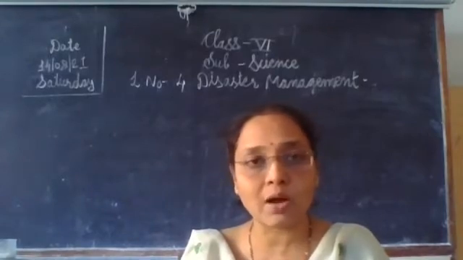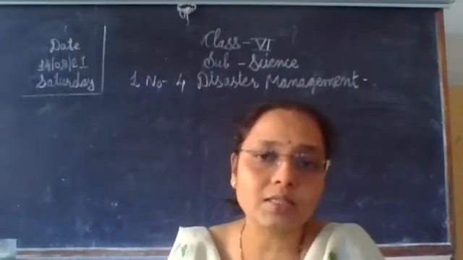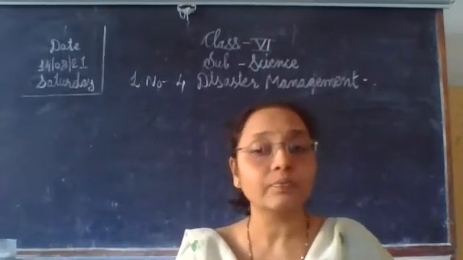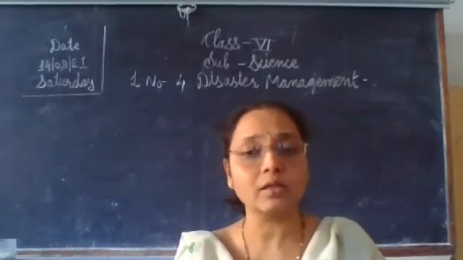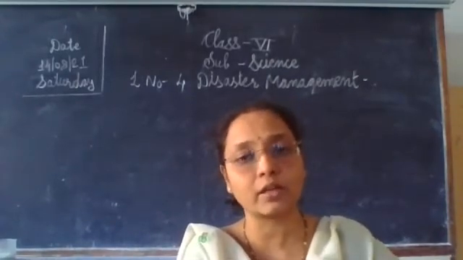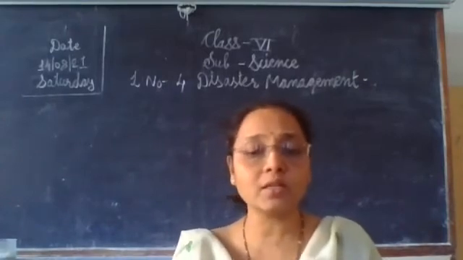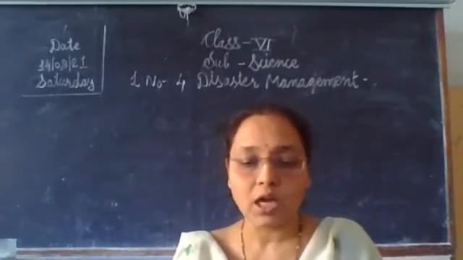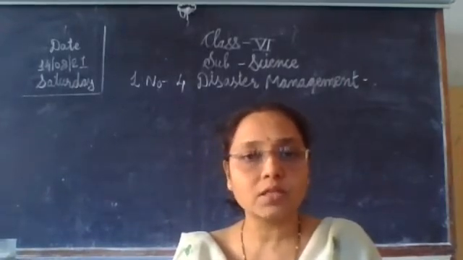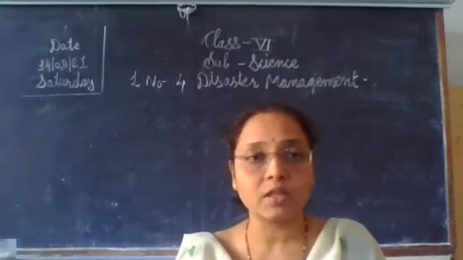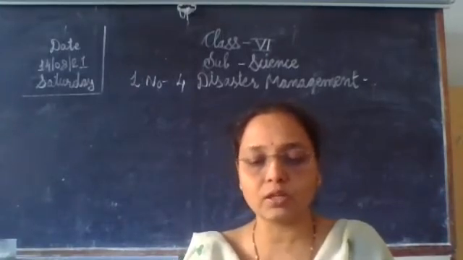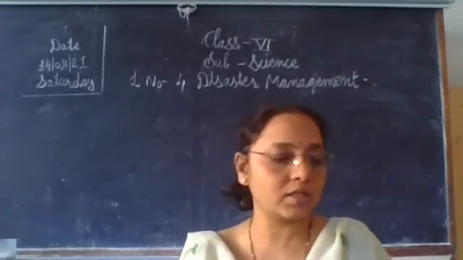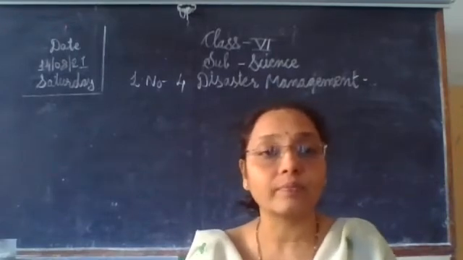Now we have to discuss natural disasters in this lesson. The first natural disaster is the earthquake. What is meant by an earthquake? What happens in an earthquake? Earthquake means the movement in the interior of the earth releases a tremendous amount of energy. This causes seismic waves leading to movement of the earth's surface like tremors, shaking, cracking up, etc. So what happens in an earthquake?